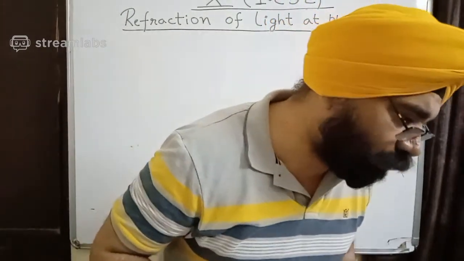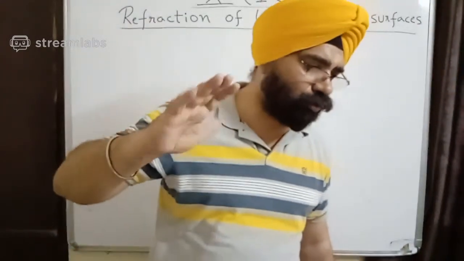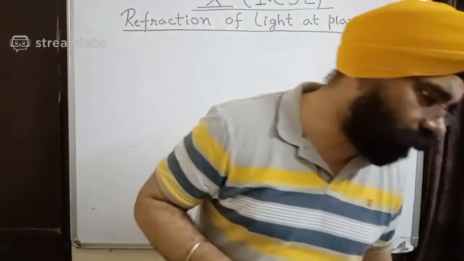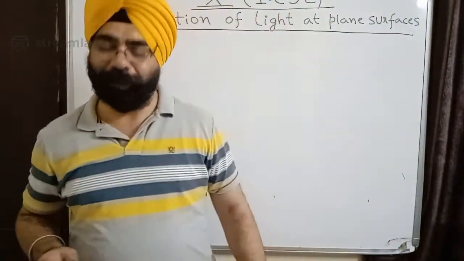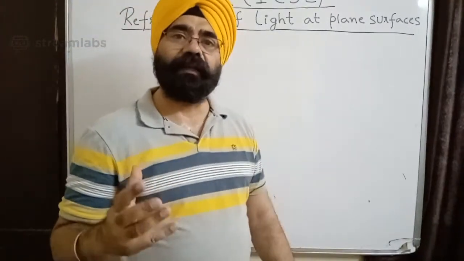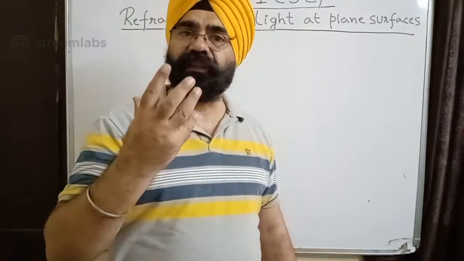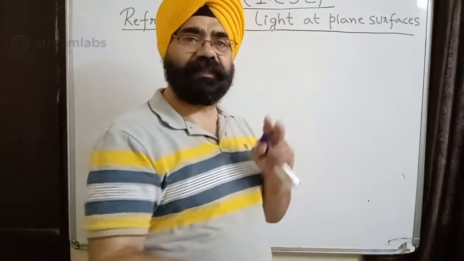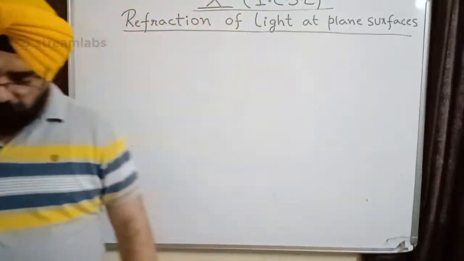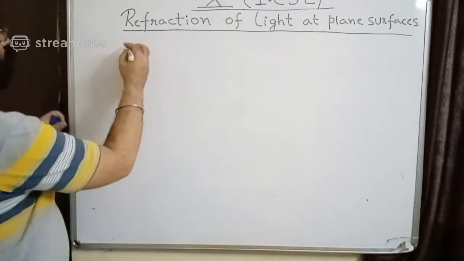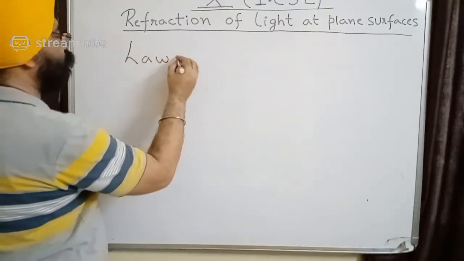Yeah, the change in speed, says Ayush Kumar Dikshit. Ayush, you are wonderful. I love your answers. Now Vaibhav Mishra also joined in. So Ayush tells us that it is the change in speed of light which causes the bending. If the speed decreases, it bends towards the normal. If the speed increases, it bends away from the normal. So now we go to laws of refraction.